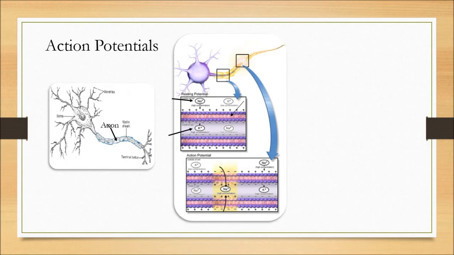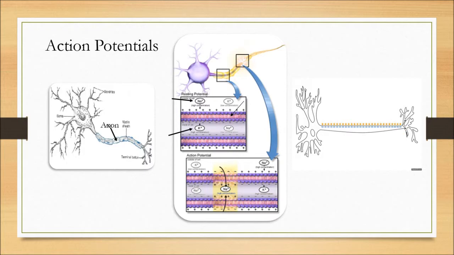At the beginning of the action potential, the sodium channels in the axon membrane open and the axon is filled with sodium, reaching a threshold potential. This then causes depolarization, which is then repolarized by the opening of potassium channels, and potassium moves out of the axon. This creates a change in polarity between the inside and outside of the membrane, and this impulse travels down the axon in one direction only until it reaches the axon terminal, where it's signaled to other neurons.